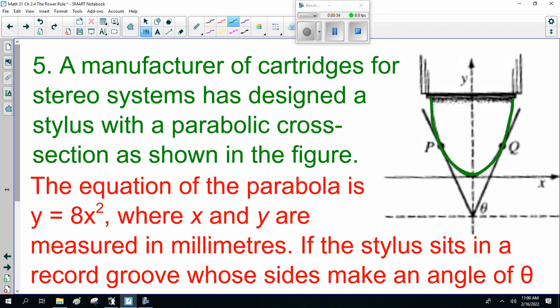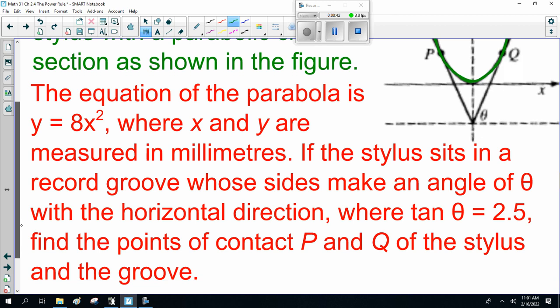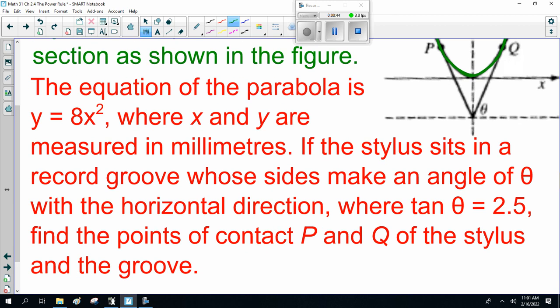Now, the equation of the parabola is y equals 8x squared, where x and y are measured in millimeters. If the stylus sits in a record groove whose sides make an angle of theta with the horizontal direction, where tan of theta is 2.5, find the points of contact P and Q of the stylus and the groove.